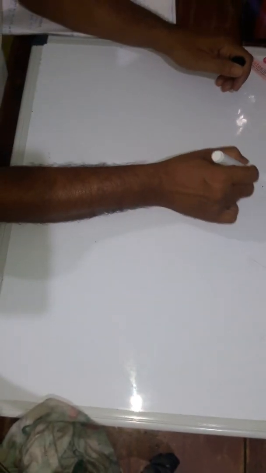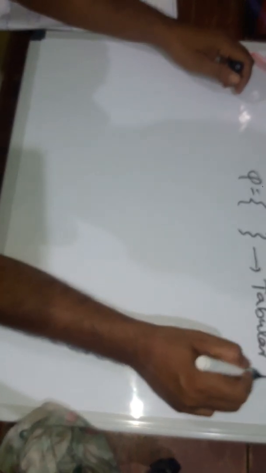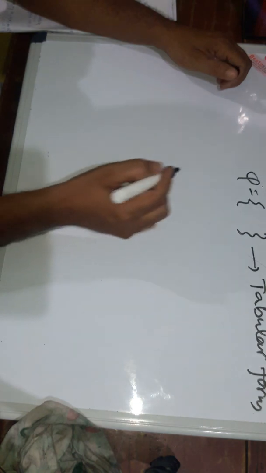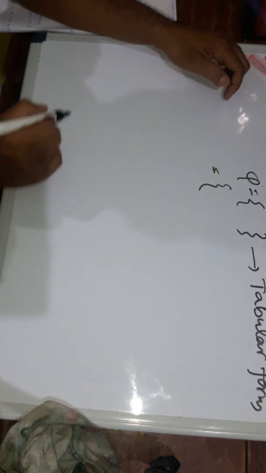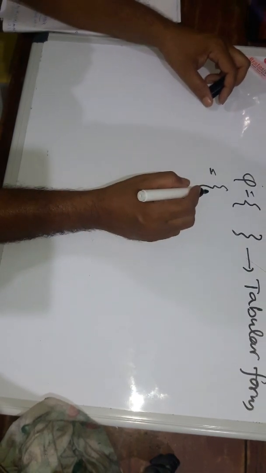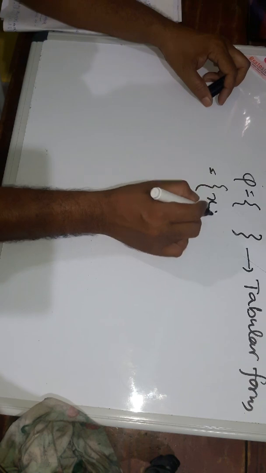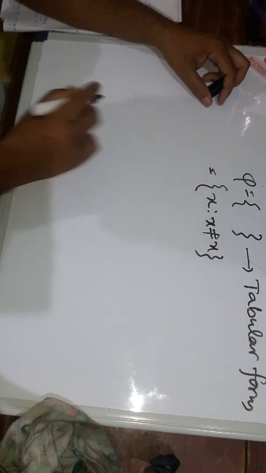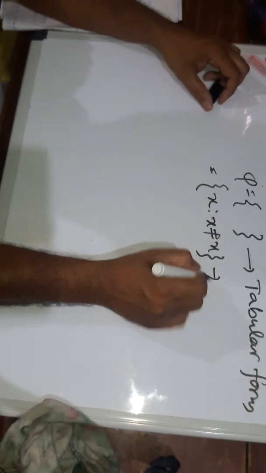Now we will discuss some examples on the empty set and the singleton set. We write phi, the set without any element, in tabular form or roster form. In set builder form, we write x such that x is not equal to x. This is the set builder method.